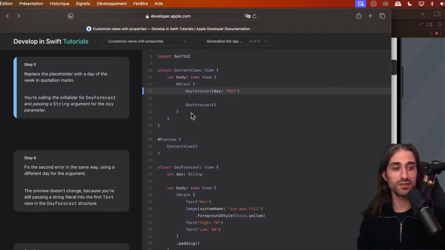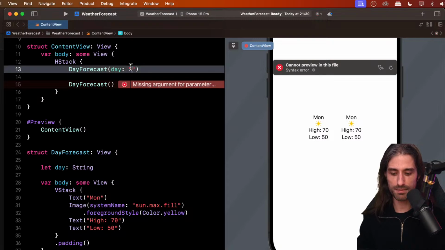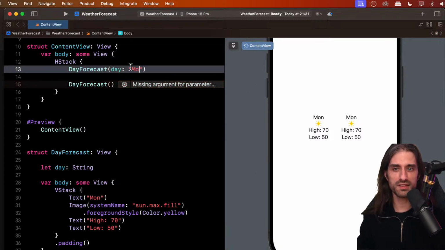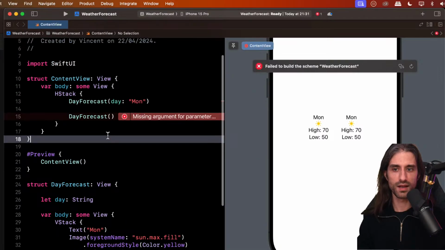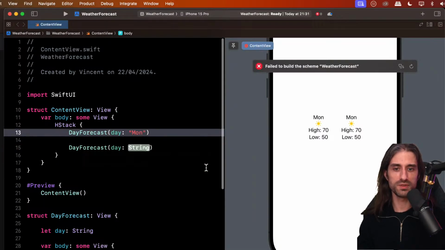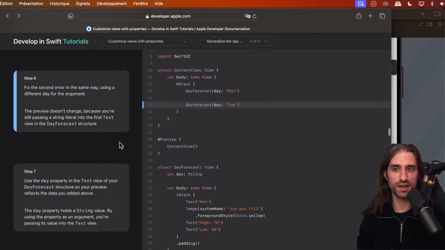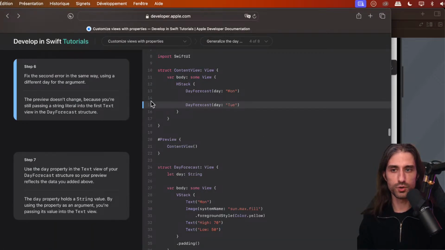But as you can imagine, we will pass a different value in the second instance of day forecast. And it's this ability to pass different values for the same argument in different places that lets us use the same structure in several places to cover several use cases. So here I'm passing Mon as the string. Okay. And of course, we need to fix the mistake for the second instance of day forecast. So we'll do it, and this time we will pass Q for Tuesday. All right.